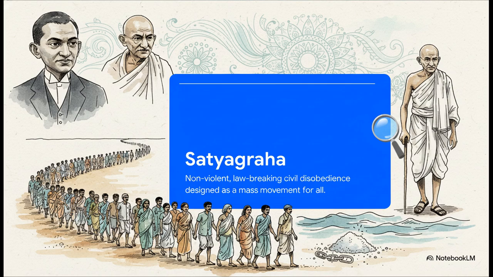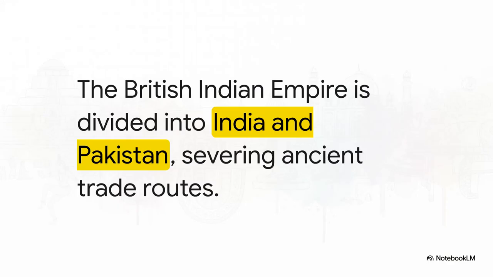Think about how brilliant this was. In the 1930 Salt March, Gandhi challenged the British Empire's absolute monopoly by daring millions of Indians to simply walk to the ocean and make their own salt. It was undeniable. It completely broke the empire's moral authority. Finally, on August 15, 1947, independence was won.